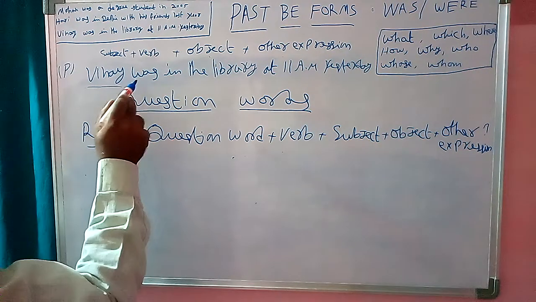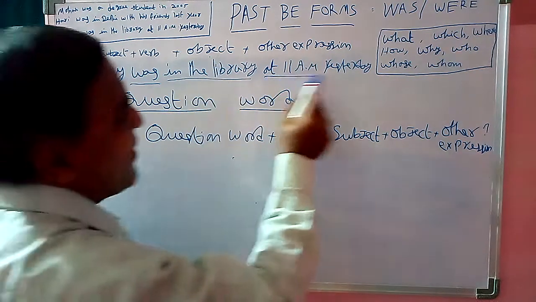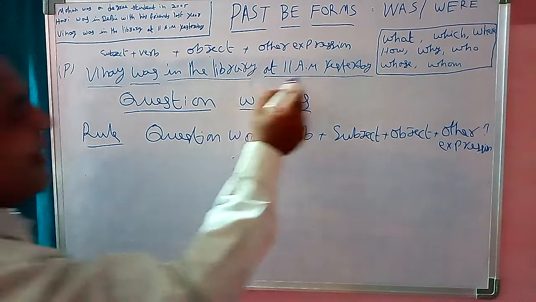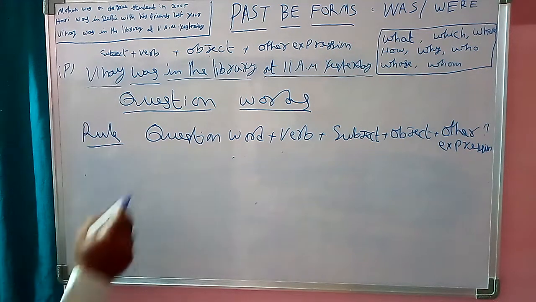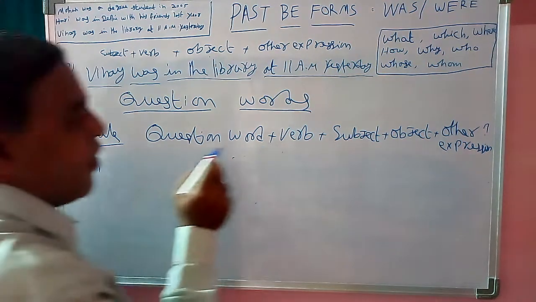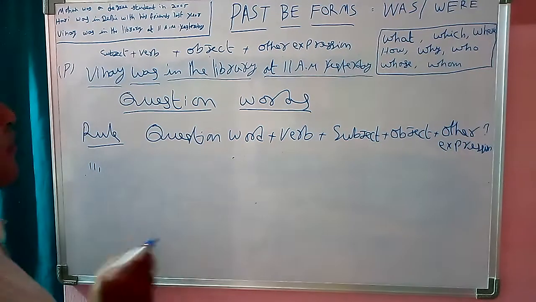This is a positive statement. So Vinay, subject; was, where; in the library, object; at 11 a.m. yesterday, other expression. Now we are going to write the question word. The question word rule is question word, where, subject, object, other expression, question mark.